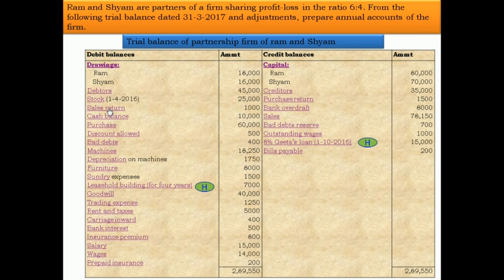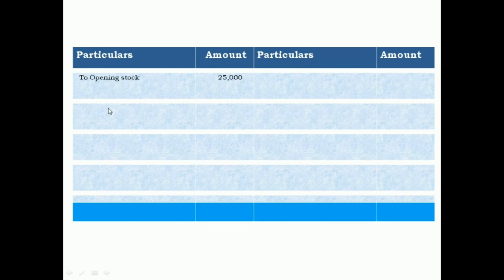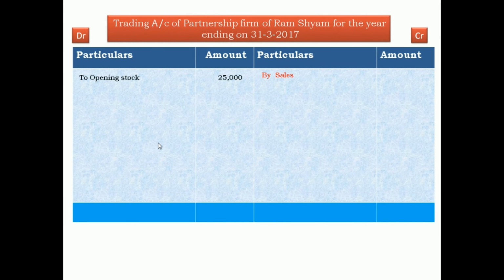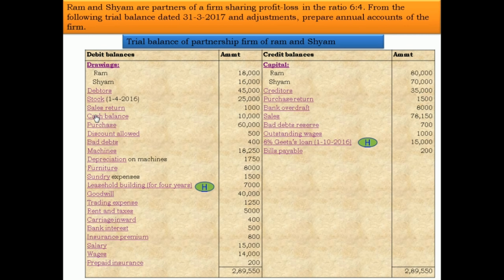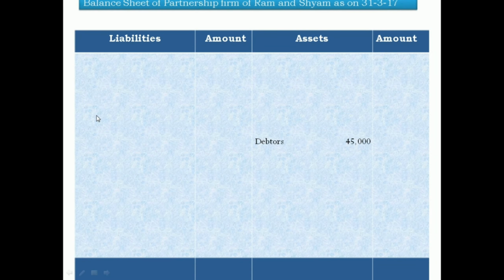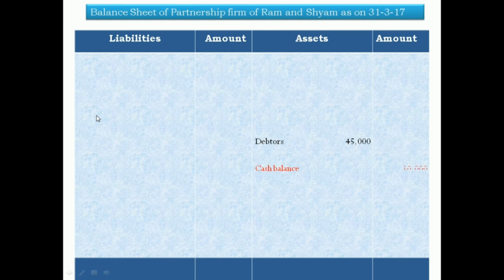Now sales return. Sales return goes on the trading account credit side, by sales. The sales amount is not given, because it is a credit balance, but sales return is rupees 1,000. So, sales less sales return rupees 1,000. Now next, cash balance. Cash balance is our asset. Write down cash balance on the asset side, outer column, 10,000.